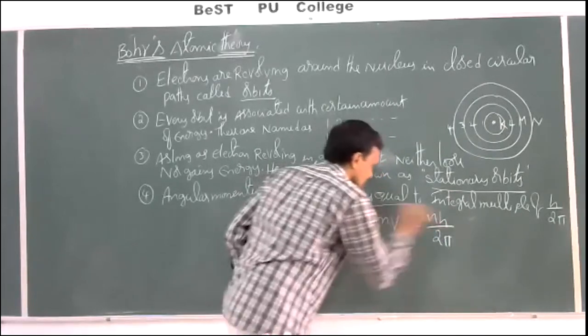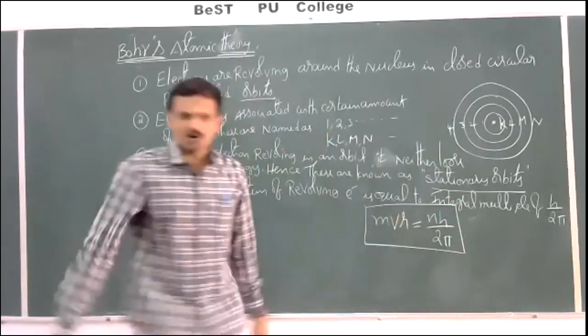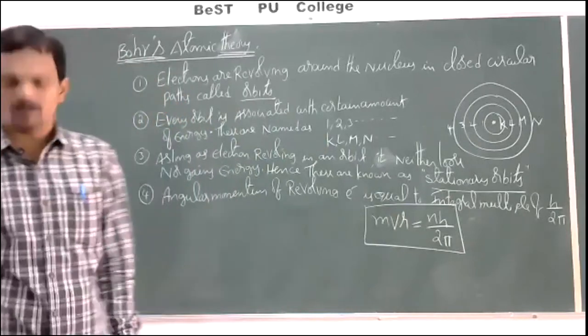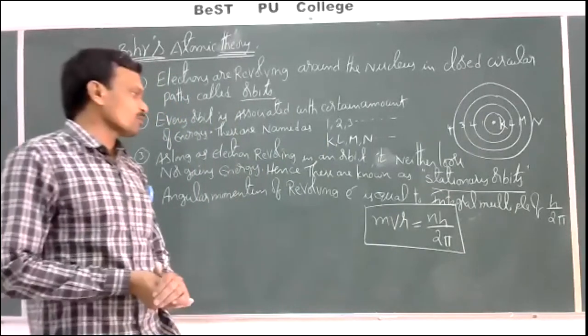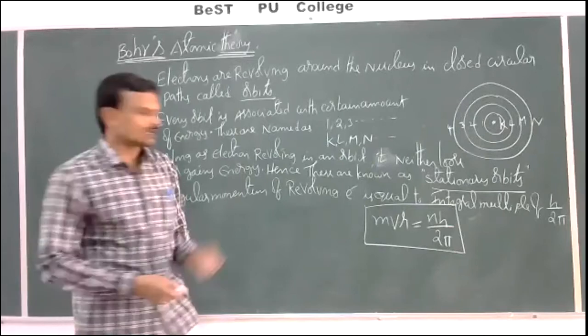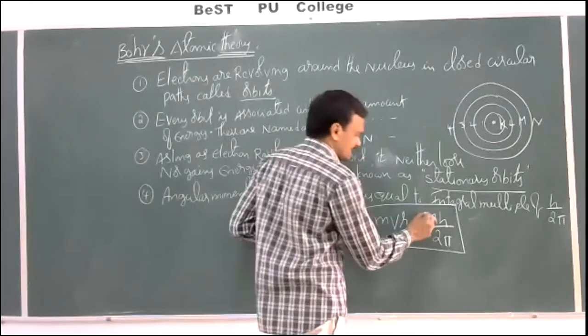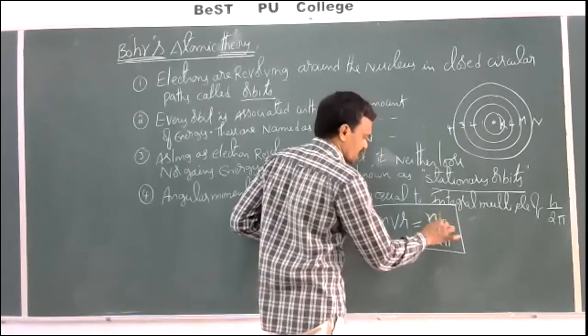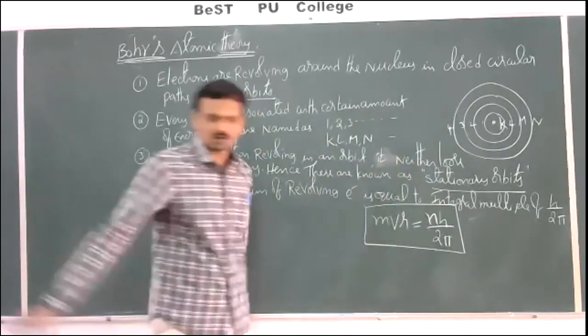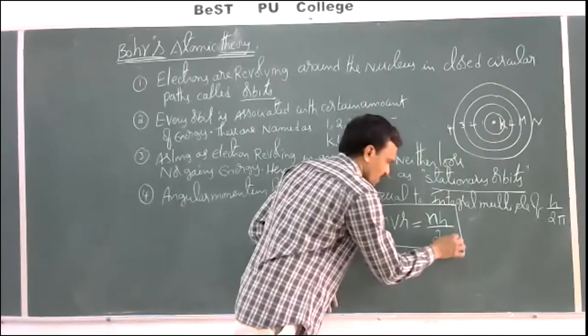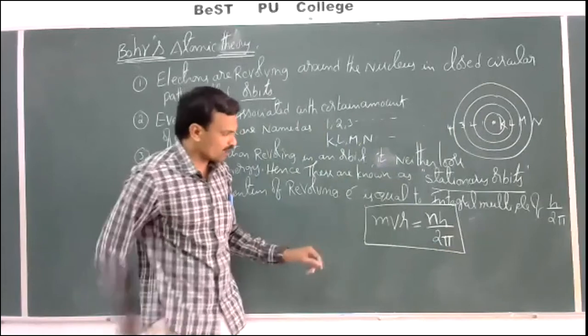This is the equation. The revolving electron possesses some angular momentum. The angular momentum of the revolving electron is equal to an integral multiple of h by 2 pi: mvr is equal to nh by 2 pi. Now let us see what mvr and all this is.